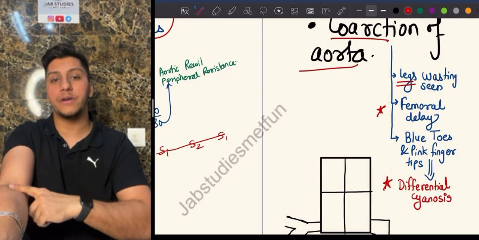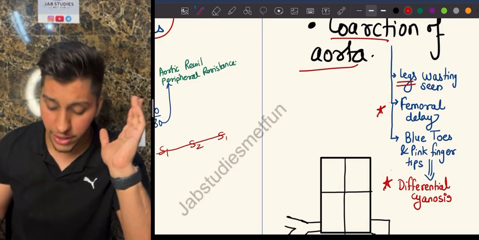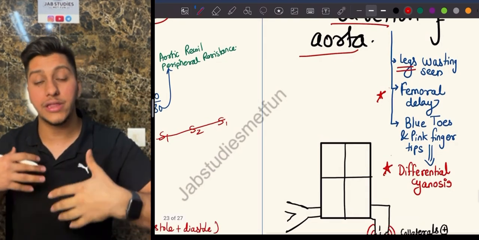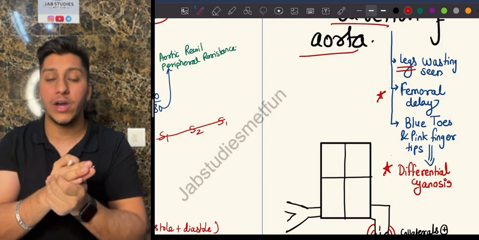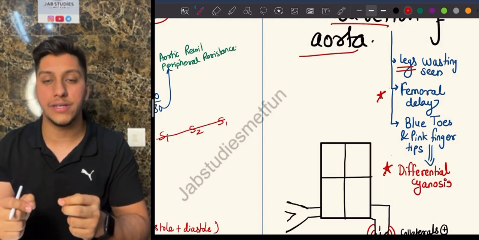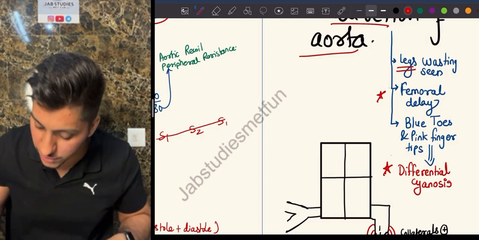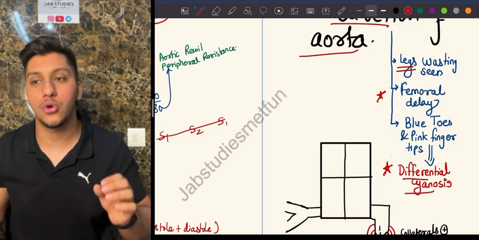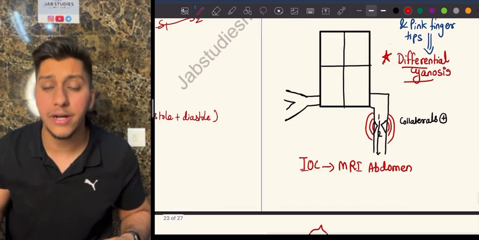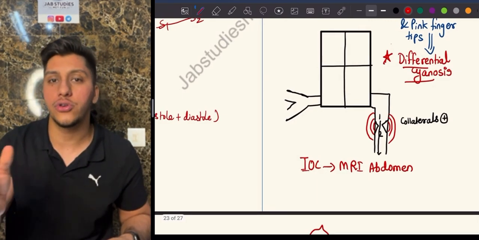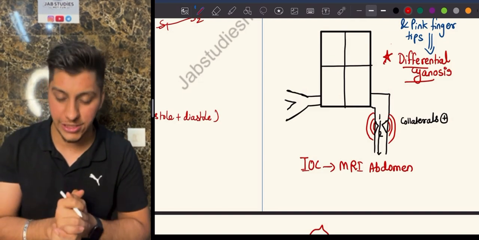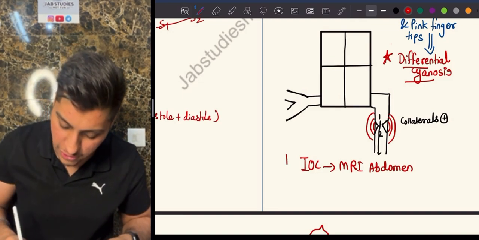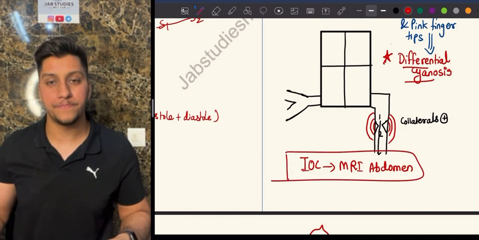Over here my pulse will be different, and over in my foot the pulse will be different. Because the blood supply is good in the upper part than the lower part, you will see the upper part has warm extremities while the lower part has cold extremities. So that's why this is also known as differential cyanosis. So coarctation of the aorta, remember collaterals are built, but collaterals are also not enough, due to which you will have femoral delay, you will have differential cyanosis, you will have leg wasting. The investigation of choice is going to be an MRI abdomen.